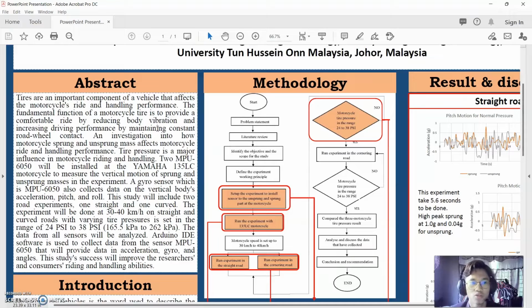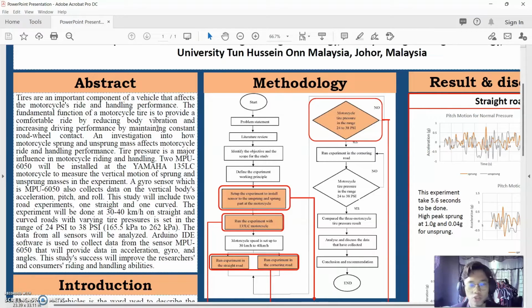Two MPU 6050 will be installed at the Yamaha 135LC motorcycle to measure the vertical motion of sprung and unsprung mass in the experiment. A gyro sensor, which is an MPU 6050, also collects the data on the vertical body acceleration, pitch and roll. This study will include two road experiments, which are straight and curvature road.